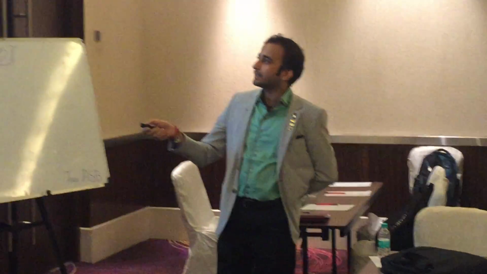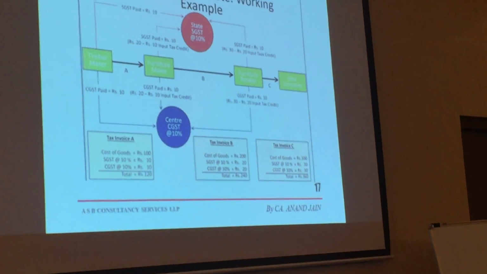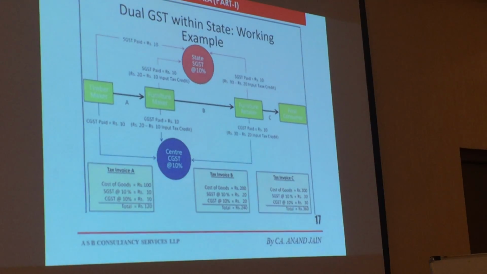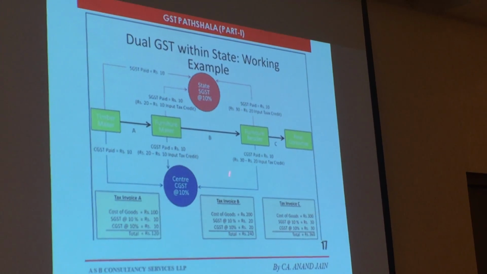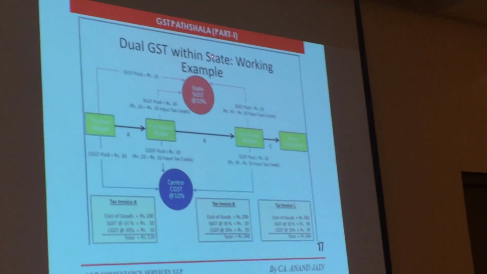So this is a quick example. If you see this tax invoice, A, this is a within-the-state transaction, so how does it work? A raised an invoice to B, showing cost of goods 100, SGST 10%, and CGST 10%, total 120. So B has purchased the goods. Now B is going to sell it to C, so B raised a tax invoice to C with cost of goods sold 200, SGST 10%, which is 20, and CGST 20. Now this 20 is going to be adjusted against this credit of 10, so the balance 10 is liable to pay.